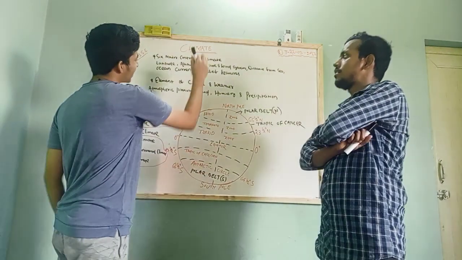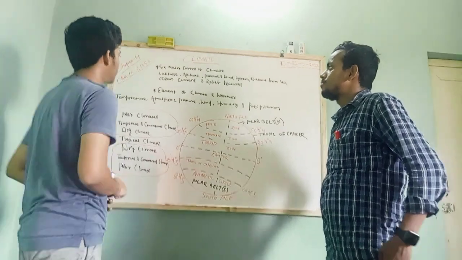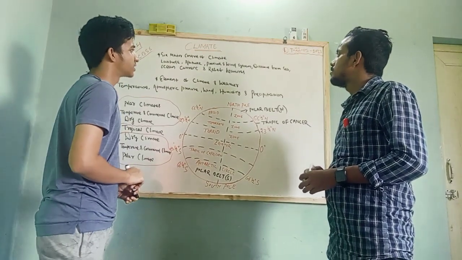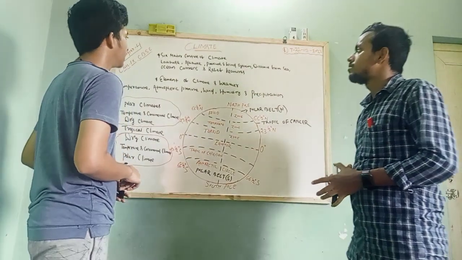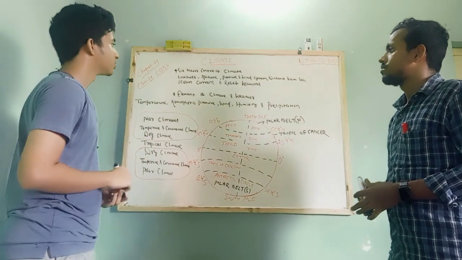Climate. What is climate? Six major controls of climate: latitude, altitude, pressure and wind system, distance from sea, ocean current, and relief features. Can you please explain the meaning of these words?